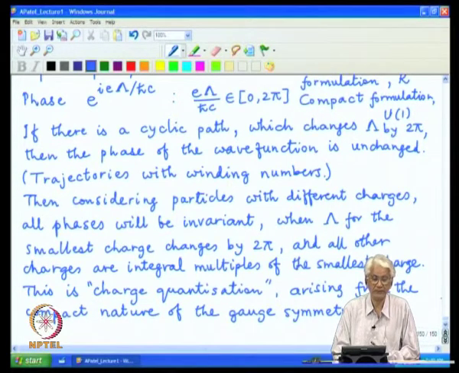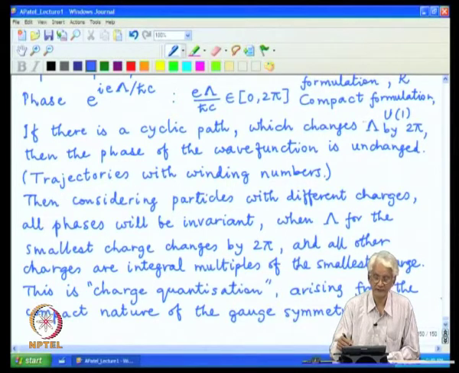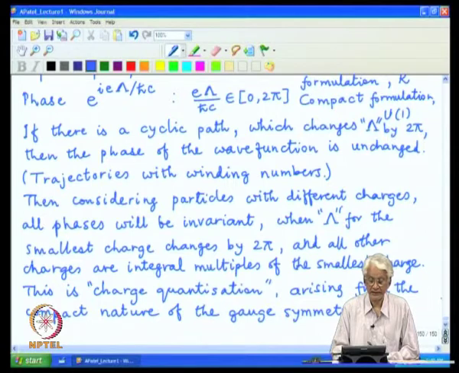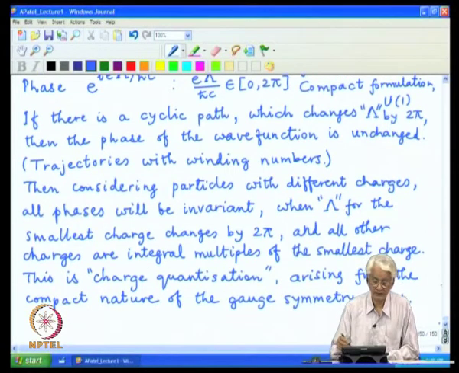It is not at all obvious, or rather cannot be deduced from Maxwell's equations themselves. I should say that when I have referred to lambda in these places, it is actually e lambda by h cross c, because that is the value which is quantized in our world.